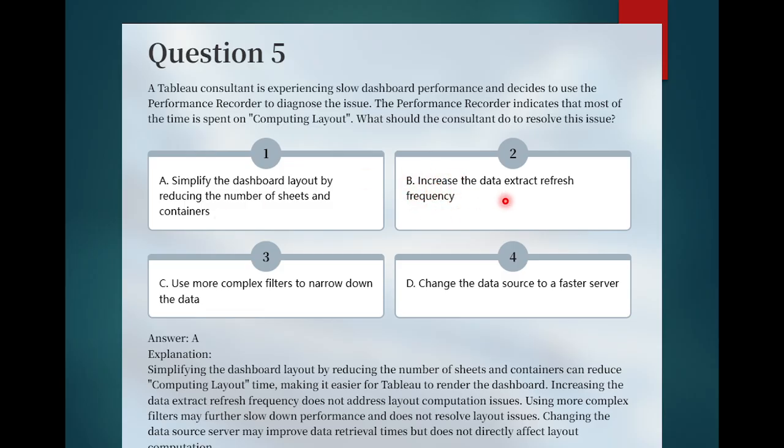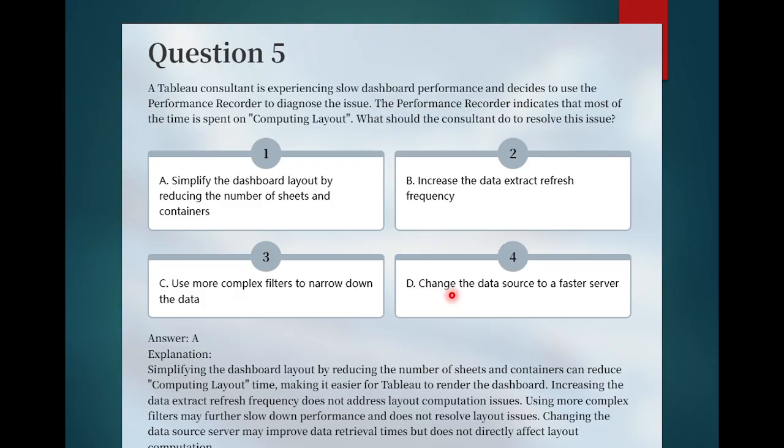Option B is saying increase the data extract refresh frequency. It does not address the layout computational issue because it's not related to that. Option C is saying use more complex filters to narrow down the data. If you are using more complex filters, it may further slow down the performance and does not resolve the layout issue, as using complex filters will increase the computational load on Tableau and it will render slowly. So this option is again incorrect.